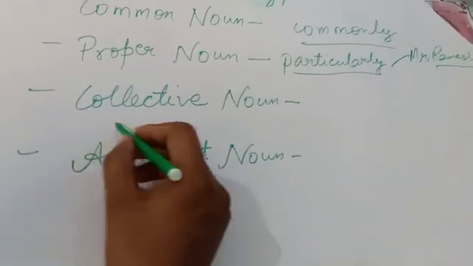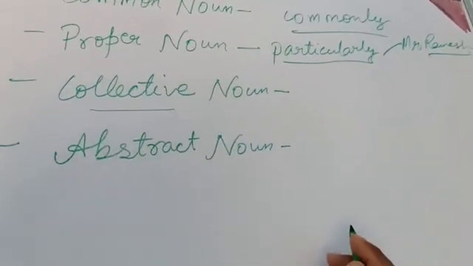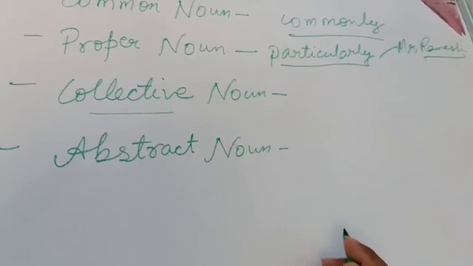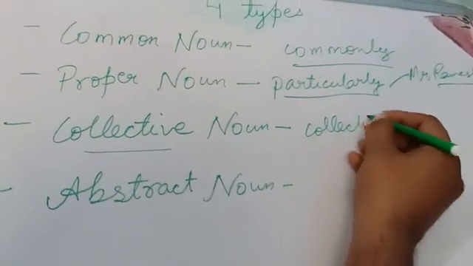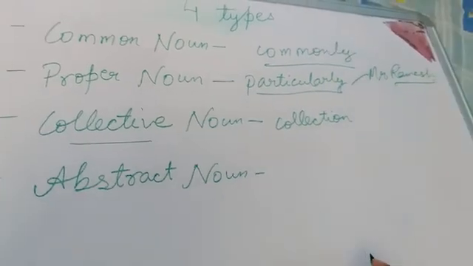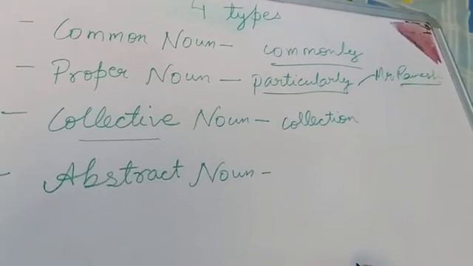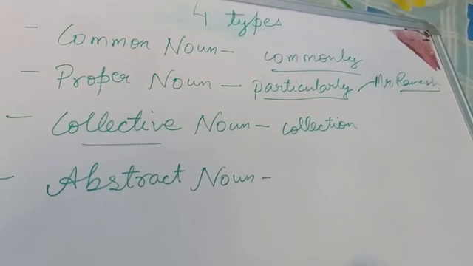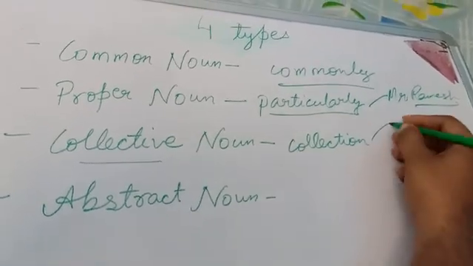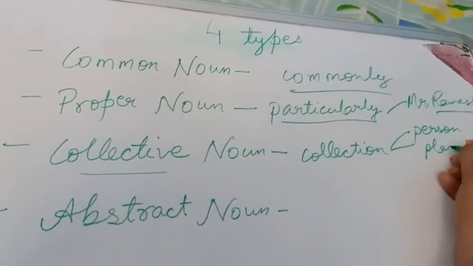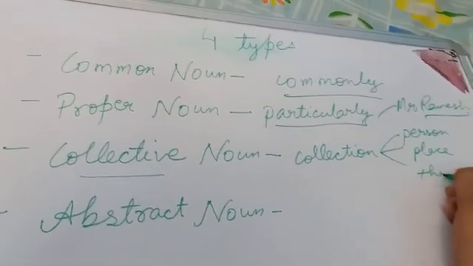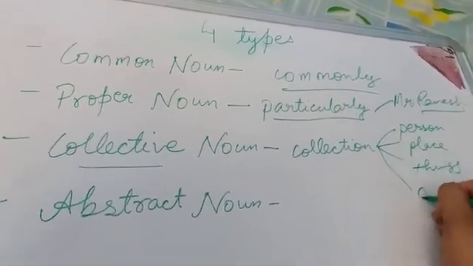Now the collective noun. In the collective noun, we refer to a group or collection. Collective means collection, and this has already come to your mind when we talk about collective. It may be a collection of persons, places, things or animals.